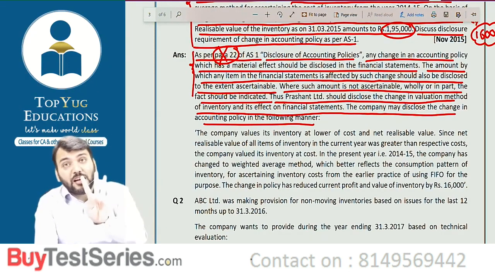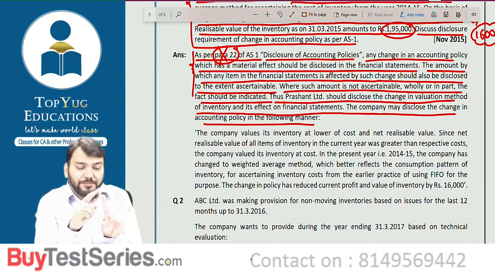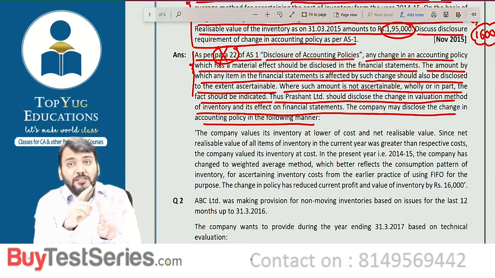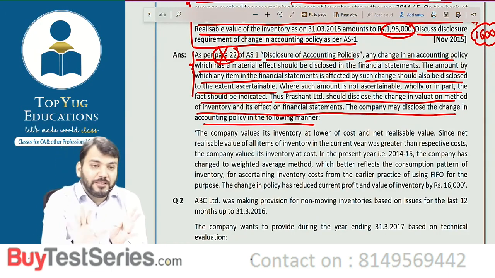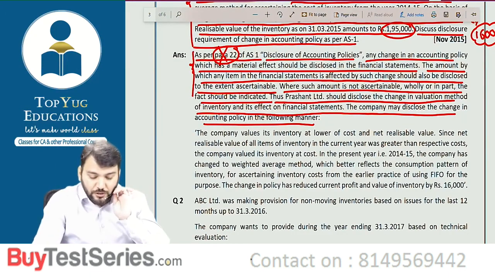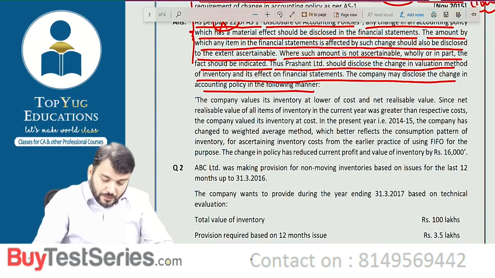I told you that you need to keep four things in mind. First, you need to disclose the old accounting policy. Second, you should disclose the new accounting policy. Third, you need to disclose the reason and the effect, meaning the amount. The amount will be that it will decrease the profit by 16,000. Now for the reason, if nothing is given, you will always mention that we have changed because it will give more relevant and reliable information. You can write this. Understood? So they will check what is given.